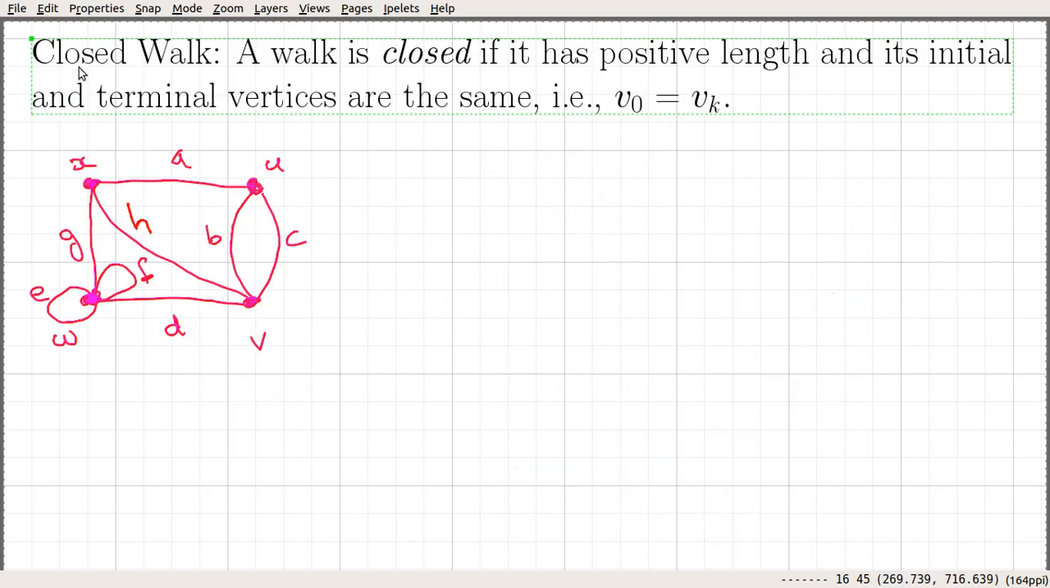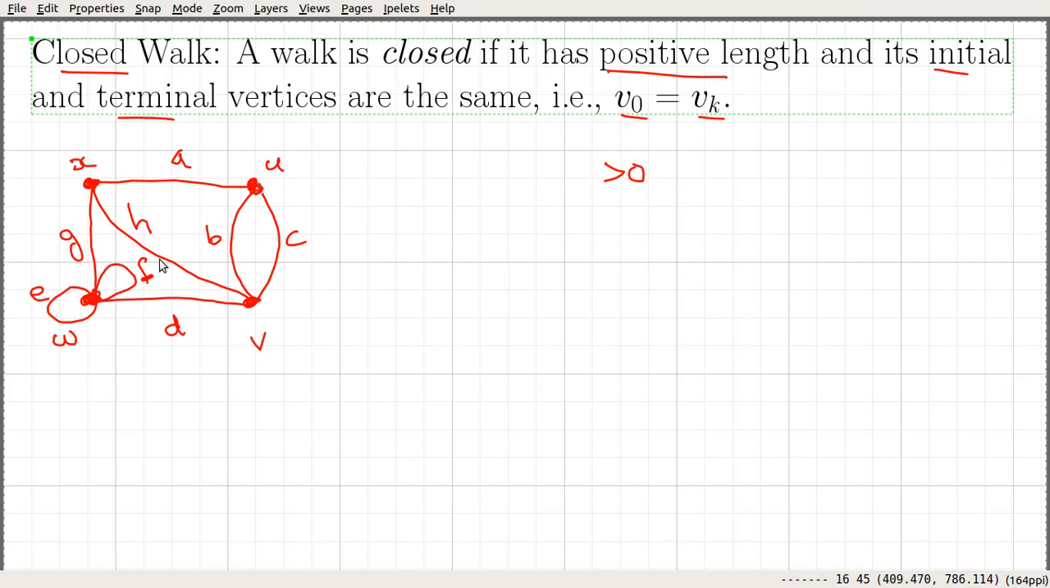Another important definition is what is called a closed walk. A walk is said to be closed if it has positive length. Positive length means the length of that path is strictly greater than 0, so it contains at least one edge, and its initial and terminal vertices are the same. U0 is the initial vertex and VK is the final one, and they must be the same. If they are the same, we call such a walk a closed walk.